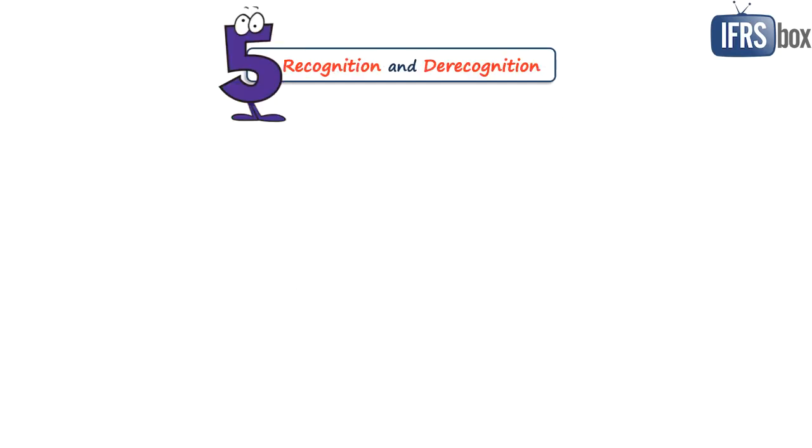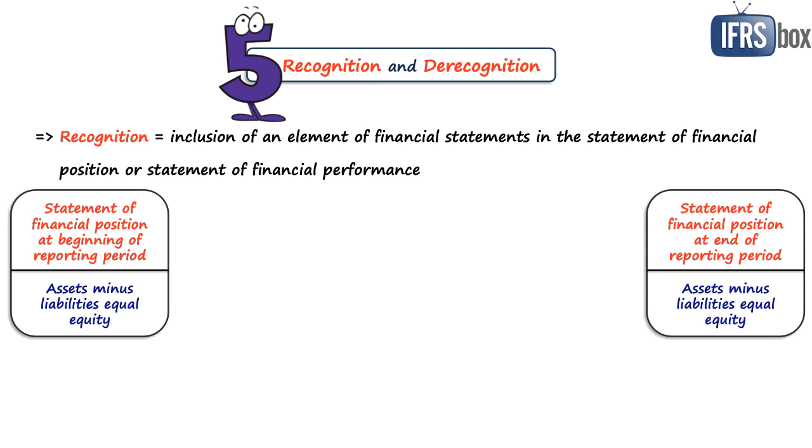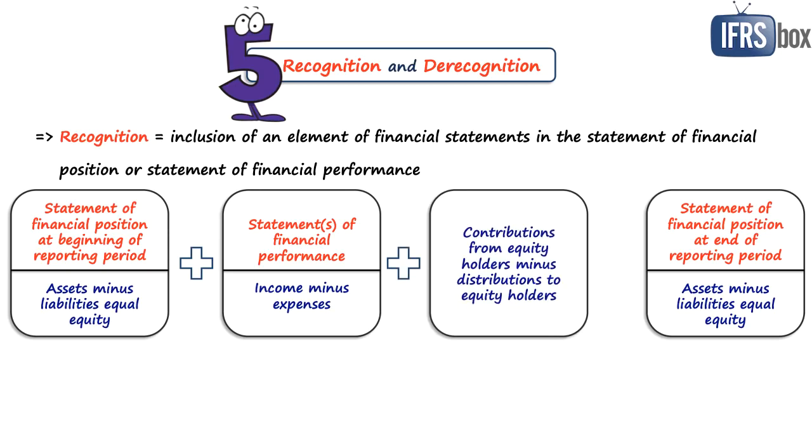Chapter 5 is about recognition and derecognition. Recognition means inclusion of an element into financial statements when it meets the definition, and it links the elements in the statement of financial position and the statement of financial performance as follows. Well, in the statement of financial position, at the beginning and at the end of the reporting period, assets minus liabilities equal equity. And we have also income minus expenses recognized in the statement of financial performance, and contributions from and distributions to holders of equity. And these two items are recognized changes during the period.